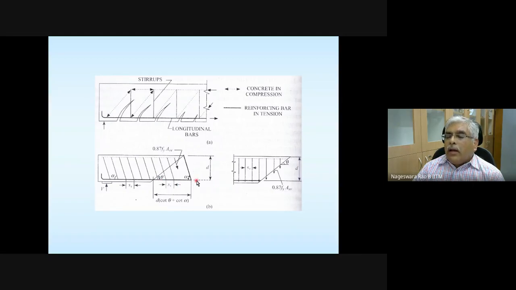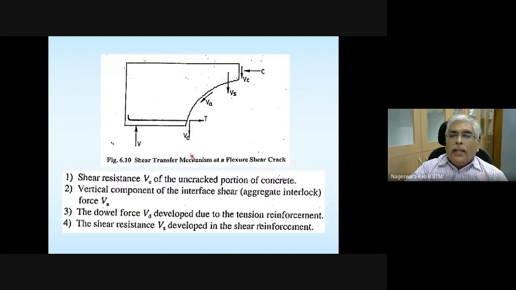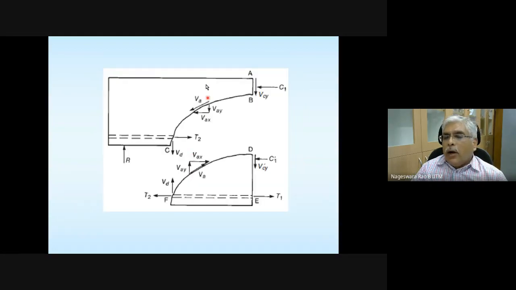Theta and alpha. Now, if this is the crack, please note what happens when you have shear failure: the beam is splitting into two parts. How do you ensure that this splitting is not going to happen?